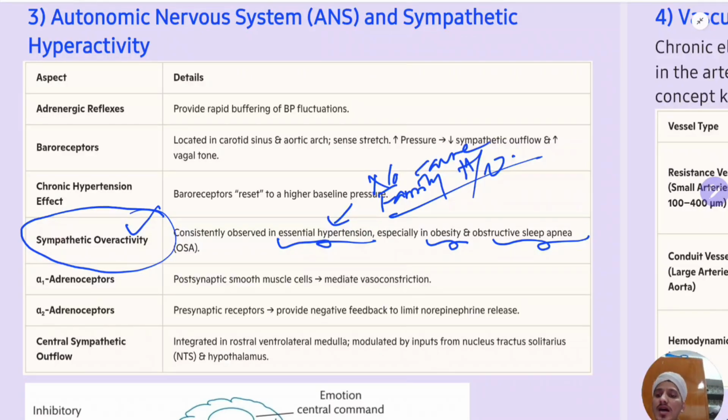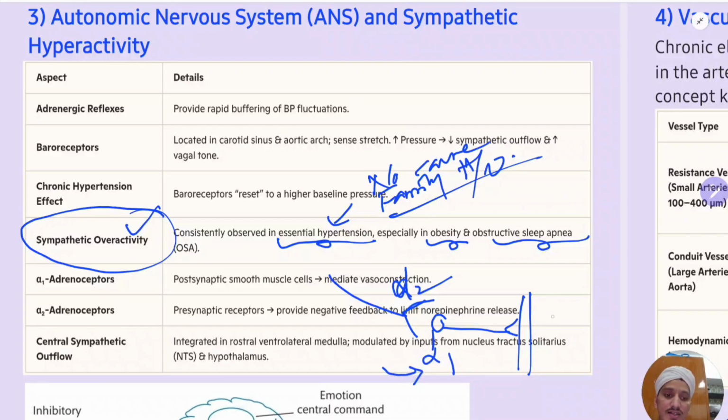Okay. Other things which modulate our BP: I will explain like this. If this is a nerve ending, and here is our neuron which is supplying a blood vessel, here you will have the alpha 2 receptor, and here you will have the alpha 1 receptor. When the alpha 1 receptor is stimulated, the diameter of the artery will decrease, and there will be increased peripheral vascular resistance, and hence increased BP. But when this alpha 2 is stimulated, there will be decreased release of norepinephrine.